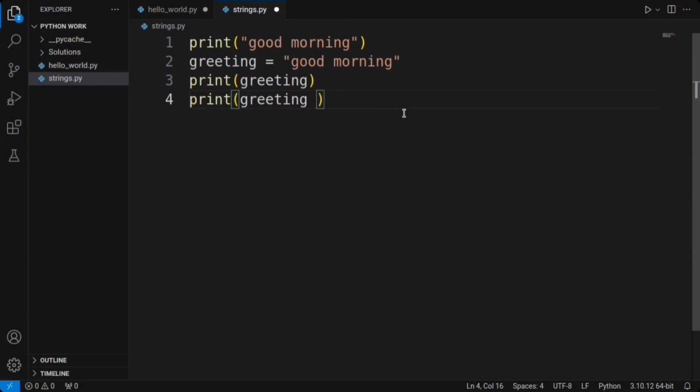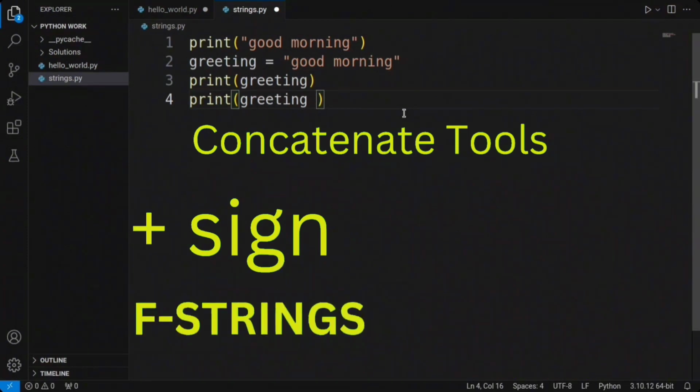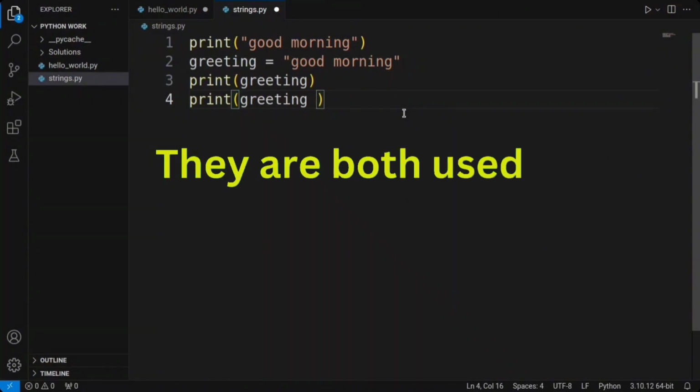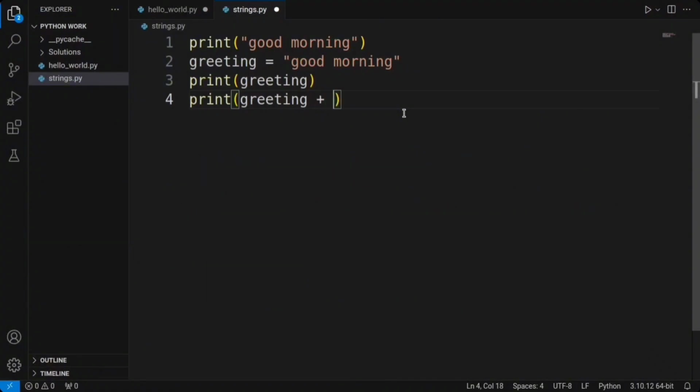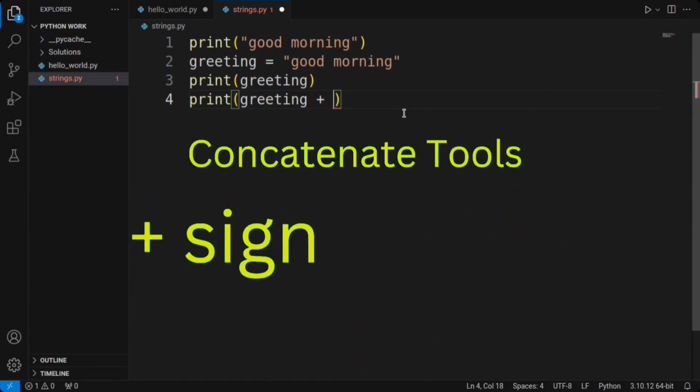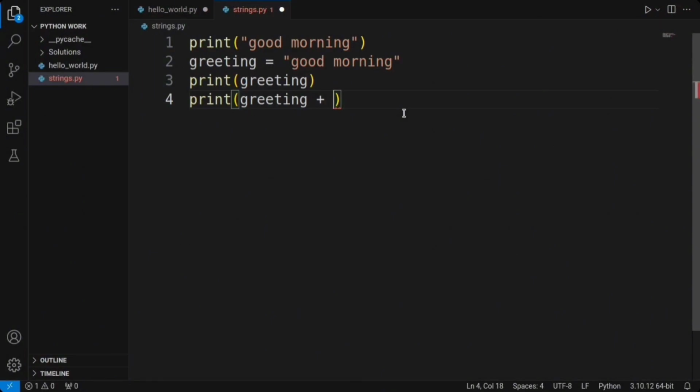We are about to take our printing skills to the next level with the mighty plus sign and F strings. These powerful tools allow us to mix and match variables and strings like a pro, creating a dynamic and customized output that will blow your mind. That is right. Let's dive into using the plus sign first. When you use the plus sign to join or concatenate our variables and strings, it won't automatically add a space for us. We have to take matters into our own hands and create that space ourselves.